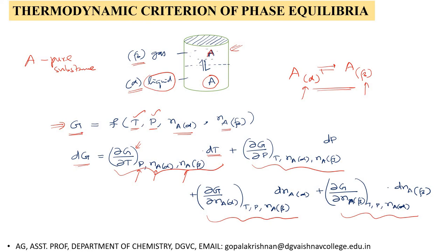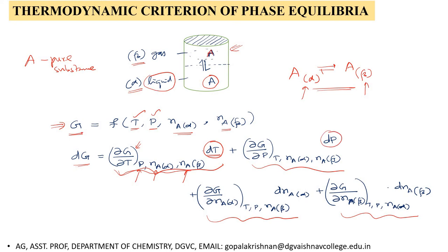So we have four terms here. Suppose I keep temperature and pressure constant. At constant temperature dT becomes 0, so the first term becomes 0. Similarly, at constant pressure dP becomes 0, therefore the second term becomes 0.